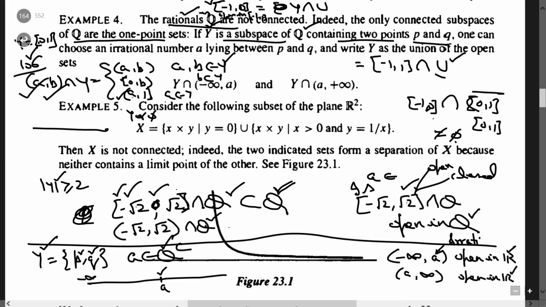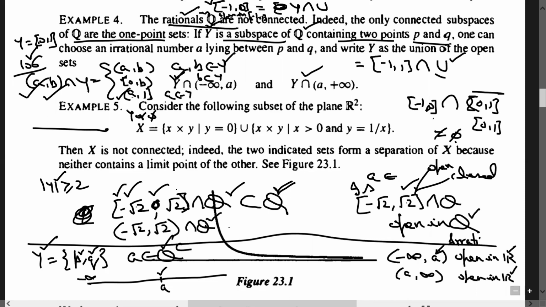Now, if I take the intersection with Y, then Y intersection minus infinity to a and Y intersection a to infinity, both will be open in Y as per the subspace topology on Y. As per the definition of the subspace topology, whenever you take the intersection of an open set with Y, that will be an open set of Y. Again, look, the union of these two is Y.